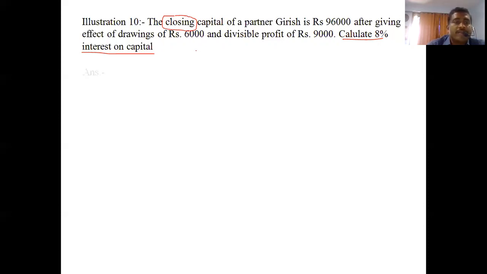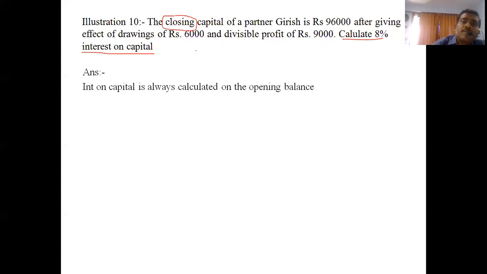So how to do that? Interest on capital is always calculated on the opening balance, and this is the formula: opening capital is equal to closing capital plus drawings minus profit.